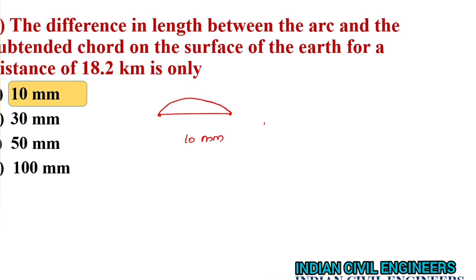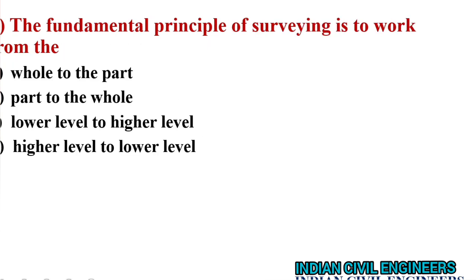Next question. The fundamental principle of surveying is to work from the whole to part. Main stations are like this, so that you have to work from the whole then to the part. By doing this, we can minimize the error.